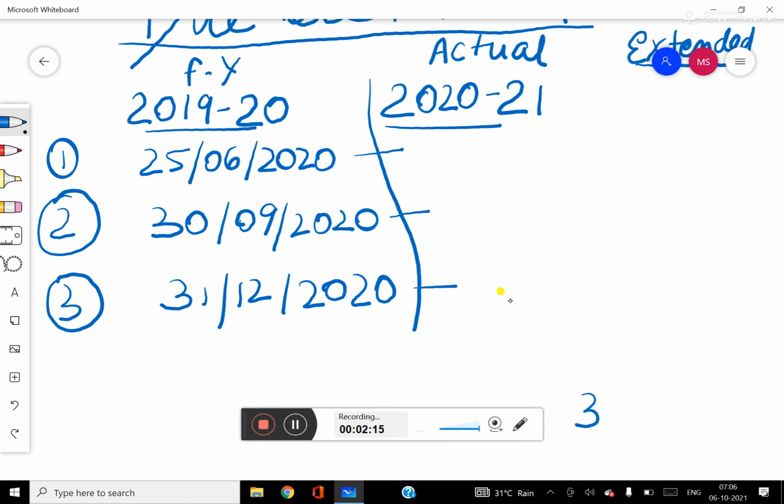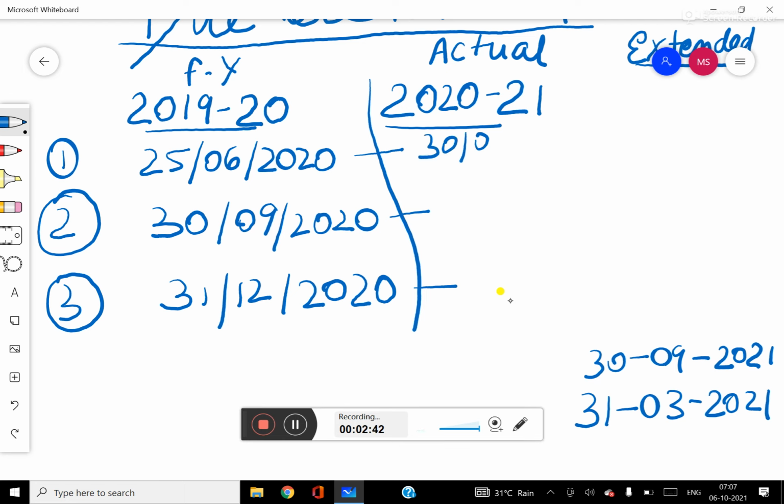So suppose our financial year ends on 31st March 2021, then 6 months from 31st March 2021 will be 30th September 2021. So as per this, the actual due date of your AGM for the financial year 2021 should be 30th September 2021. But this is wrong.